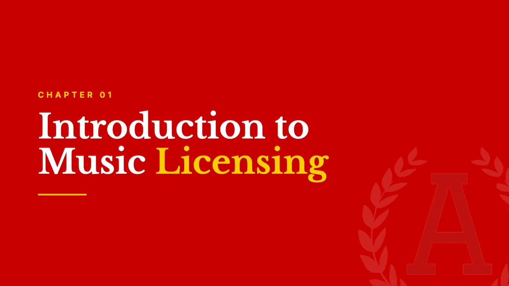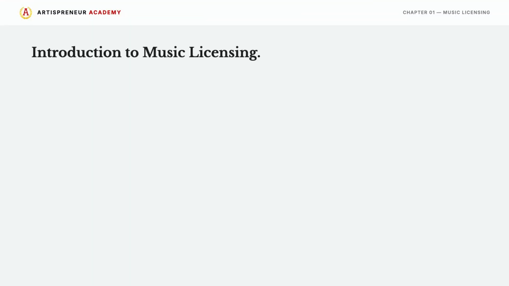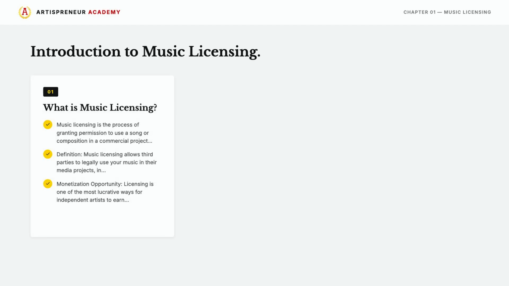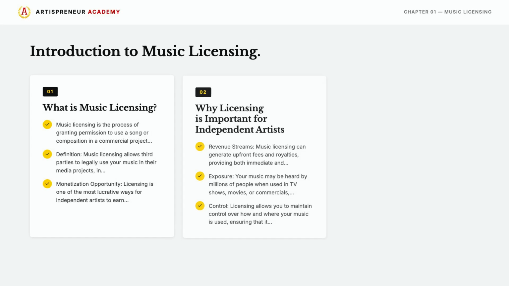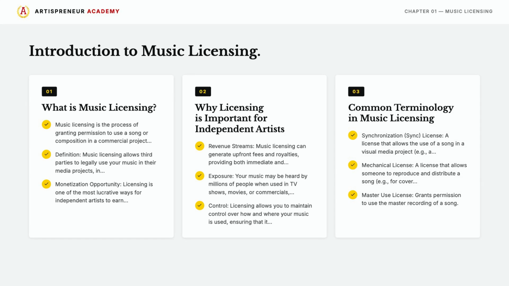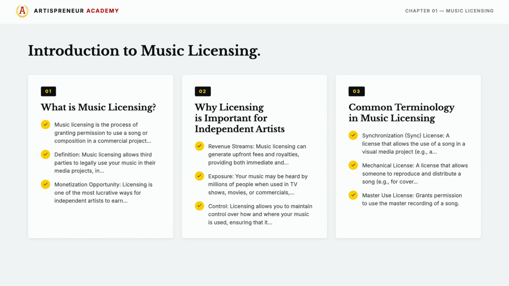What is music licensing? Music licensing is the process of granting permission to use a song or composition in a commercial project. Definition: music licensing allows third parties to legally use your music in their media projects. In monetization opportunity, licensing is one of the most lucrative ways for independent artists to earn.